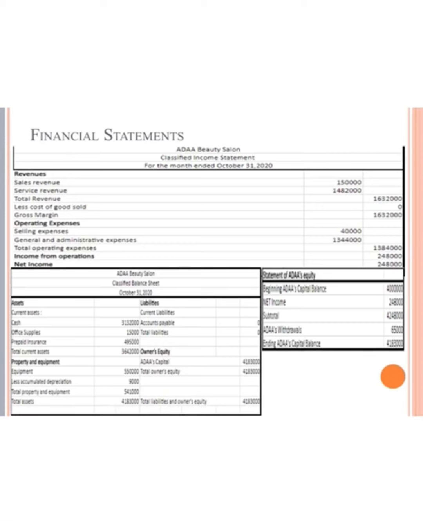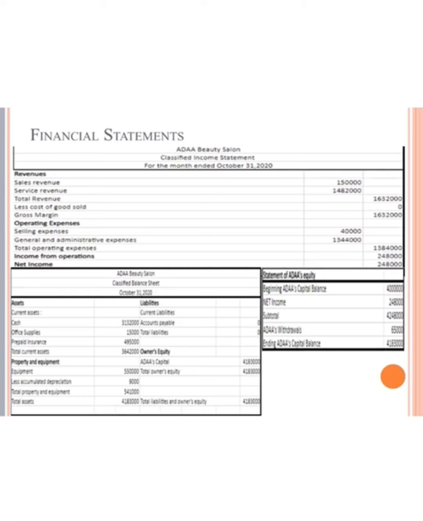1,632,000. So operating expenses is our selling expenses and general and administrative expenses. Selling expenses is our advertising expenses and it equals 40,000. General and administrative expenses is our supplies expense, insurance expense, wages expense, rent expense, utility expense, repair expense, telephone expense, and depreciation expense, office equipment.